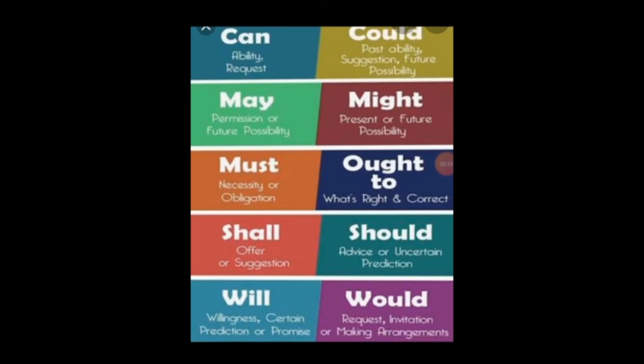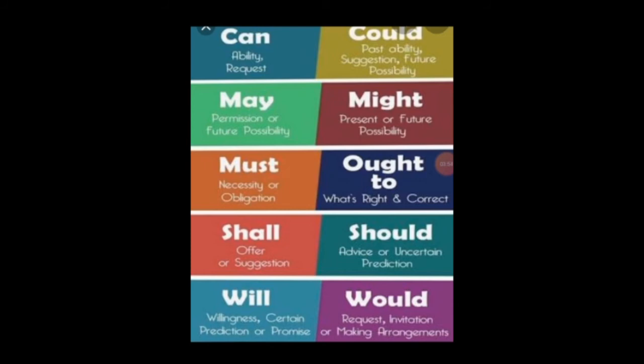Will and would. Will is used to express the future. For example, I will take the exam today, but we use would in conditional sentences. For example, if I went to the beach, I would swim in the sea. Then come to must and ought to. The auxiliary verb ought is always used with the infinitive to.